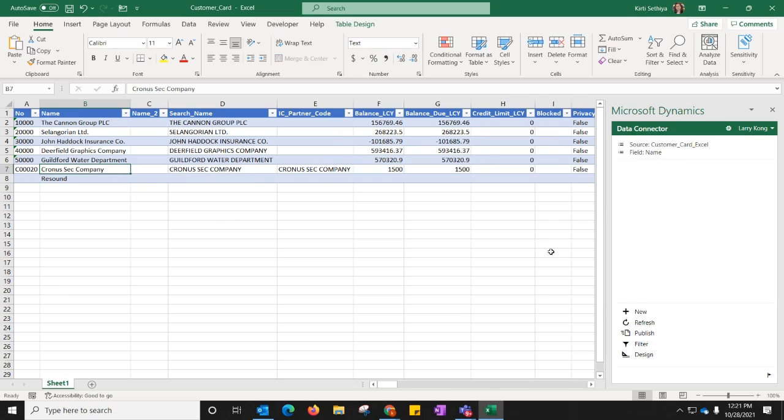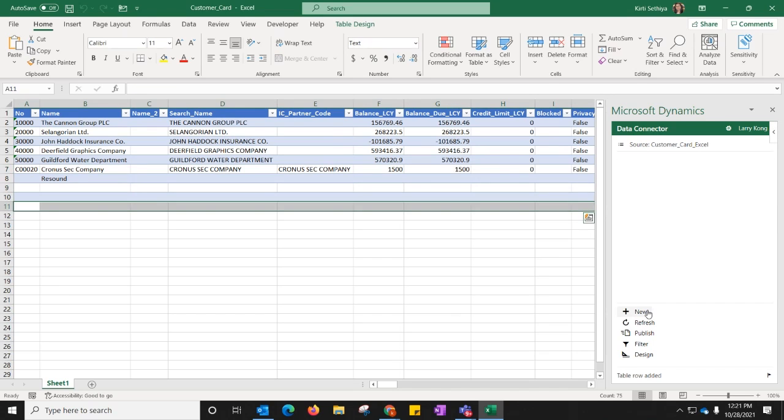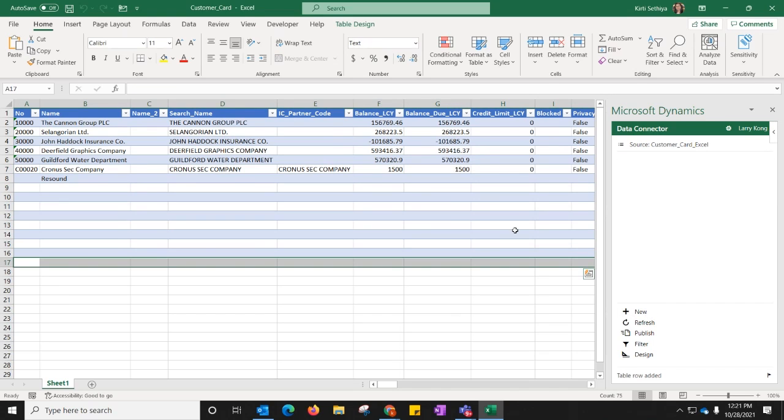I can just click on New, and it will add a new row for me. So I can keep on adding multiple customers and it will push all this data together in a single publish to the system. So it is very handy. And it's not just the customers, it works throughout the entities. If it's a project plan, or a list of purchase order lines, it could be anything. You can quickly edit that in Excel and publish back to the system, which makes things faster and easier for you to manage.